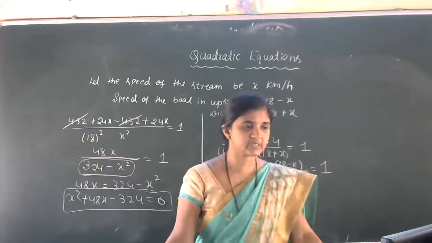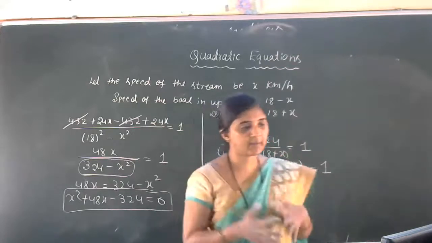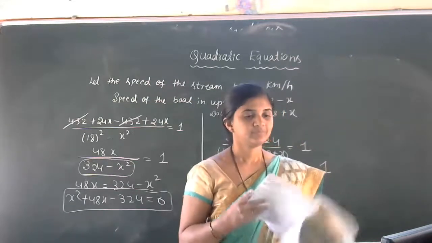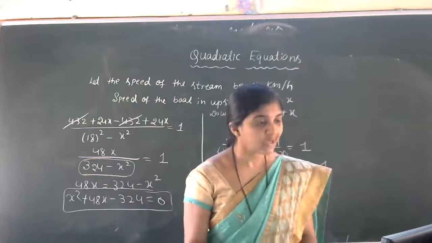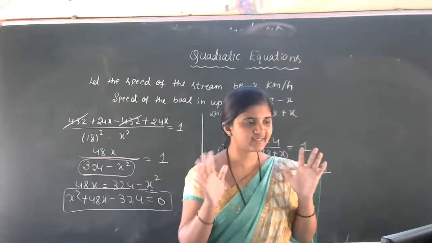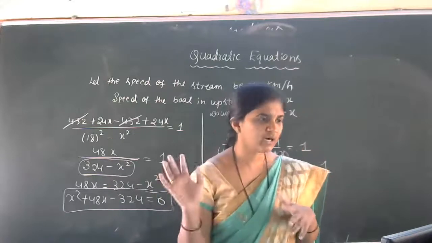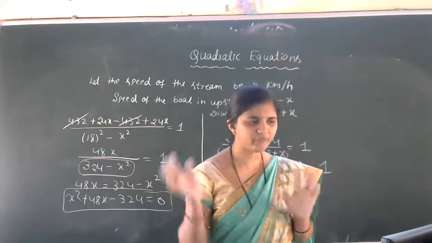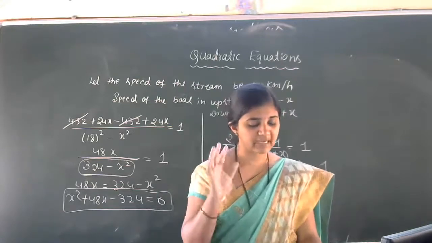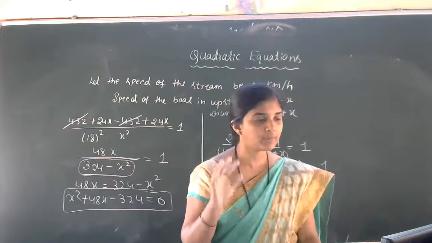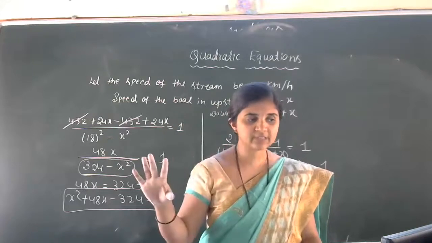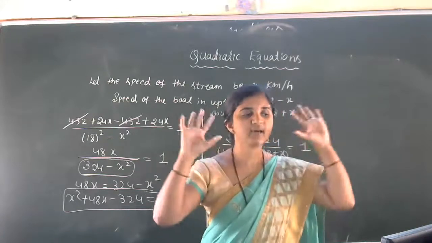Is that clear, students? Got the idea of all the example problems? Yes? Can you work out the exercise problem? If the completing square method heading is there, don't see that one. So solve by formula method only. See, exercise 10.3 is homework. In total, 11 problems are there. 11 problems are homework. Ignore that completing square method. If the heading completing square method is there, you just think that this is a formula method.